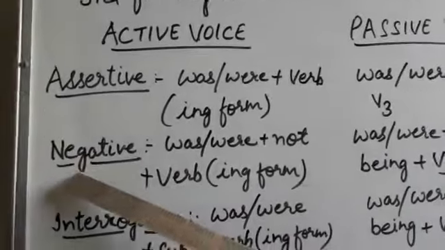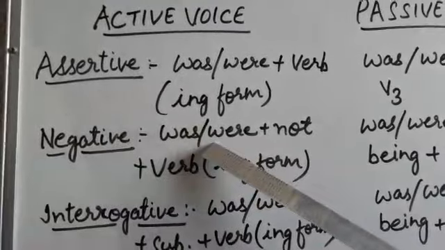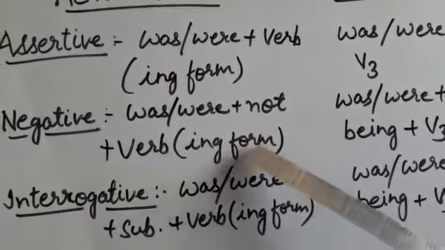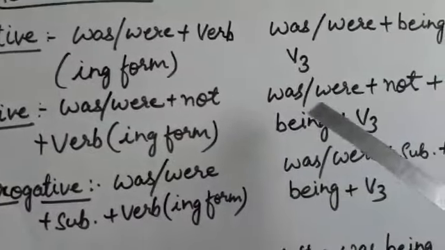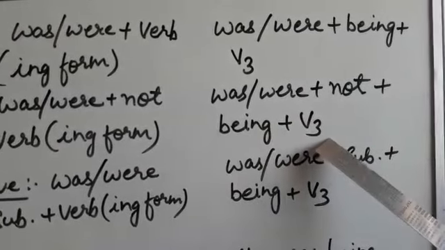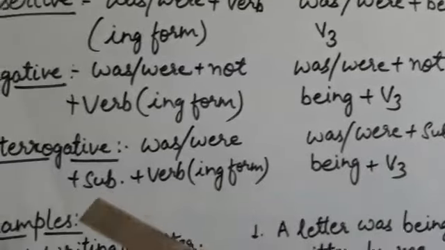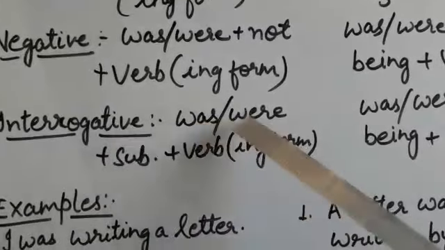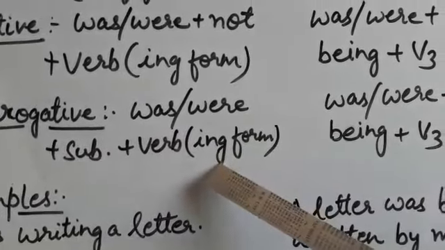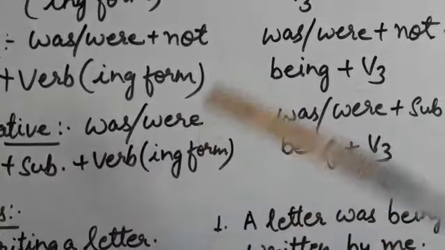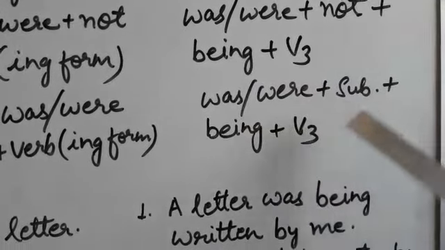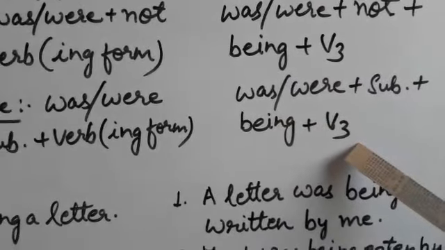And if a sentence is negative, then the formula will be was, were plus not plus verb and ing form. And the formula in passive voice will be was, were plus not plus being and third form of the verb. If a sentence is interrogative, the formula will be was, were plus subject plus verb and its ing form. And when you convert the interrogative sentence into passive voice, the formula will be was, were plus subject plus being plus third form of the verb.